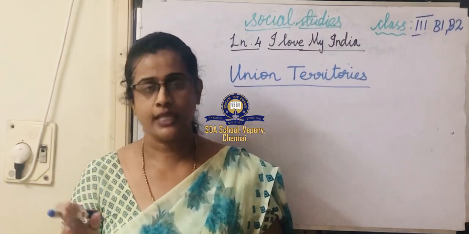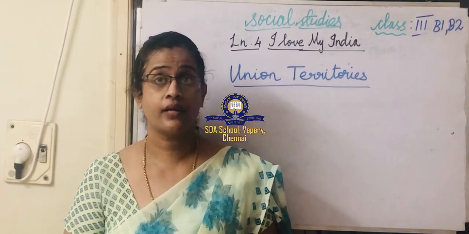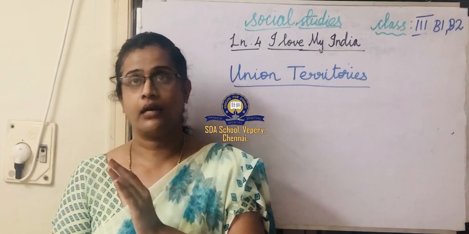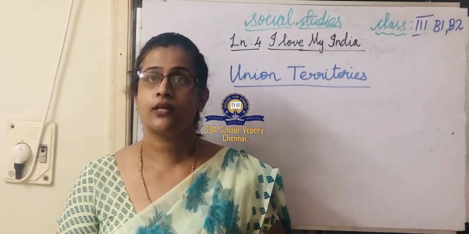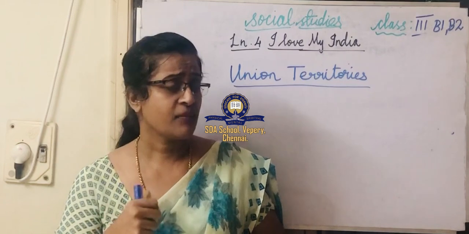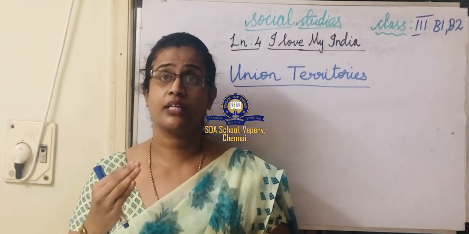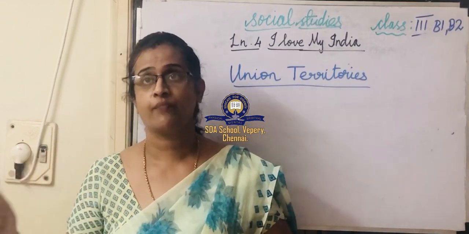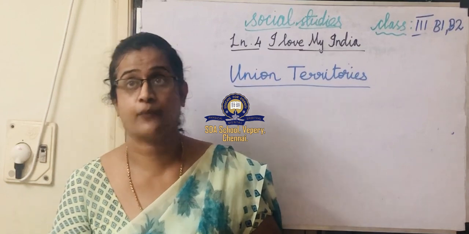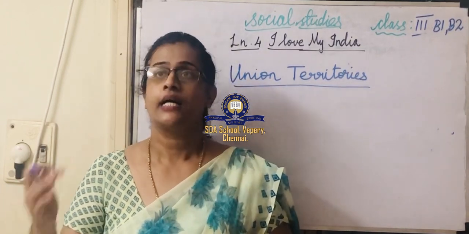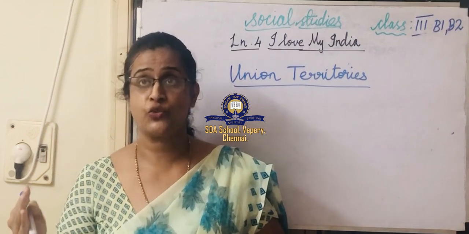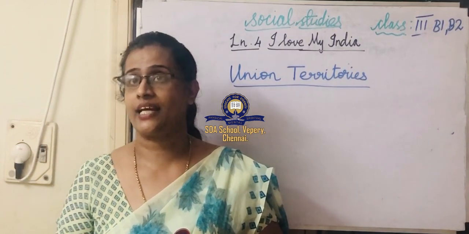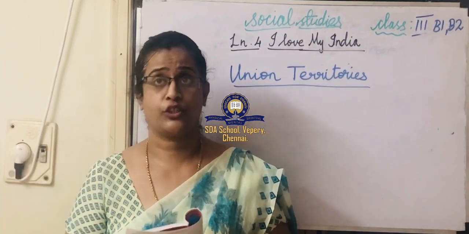How many types of government are there in our country? There are 2 types of government. What are they? Central government and state government. When did India become independent? India became independent on 15th August 1947. What does independence give us? Independence gave us the right to choose the people. That is otherwise called election.